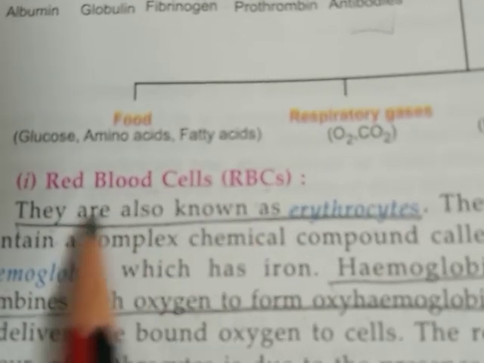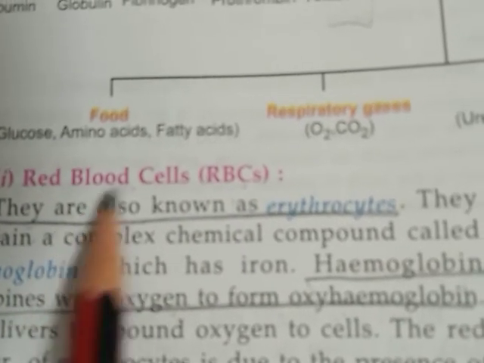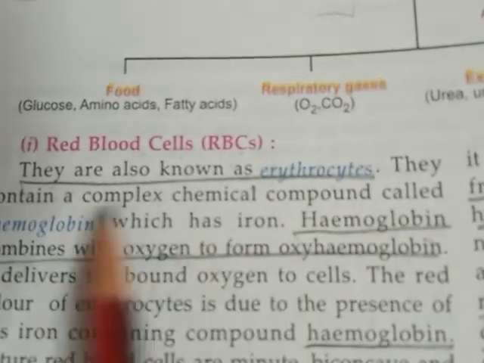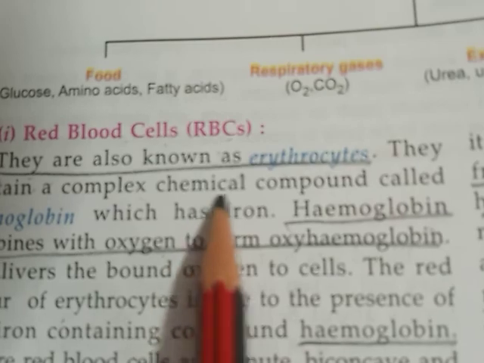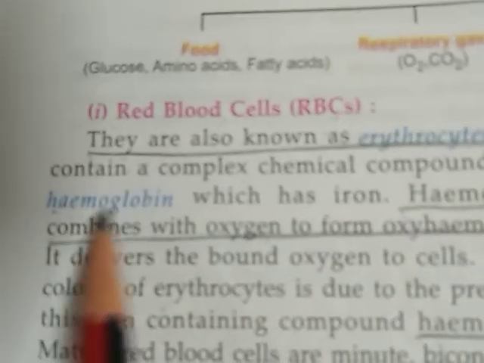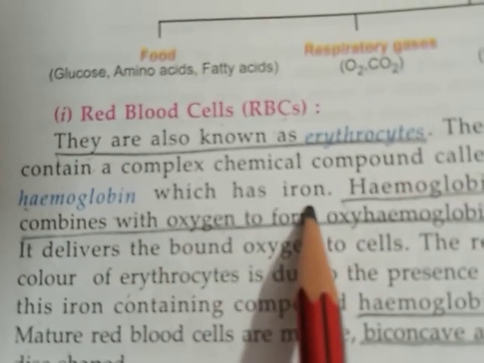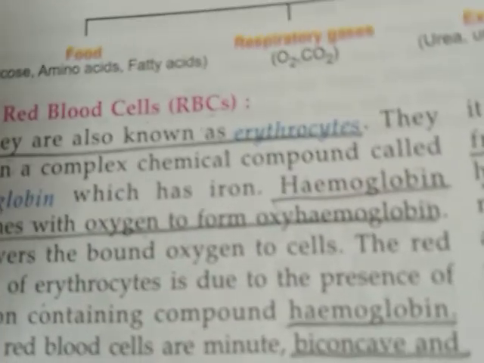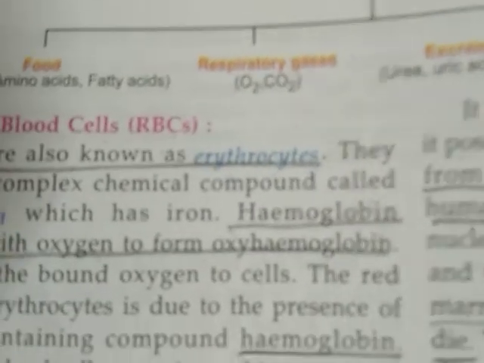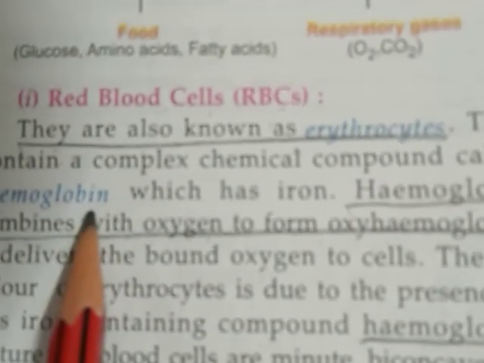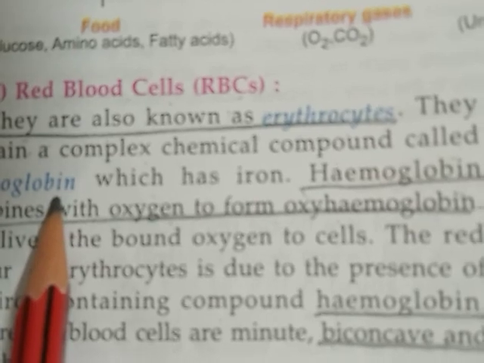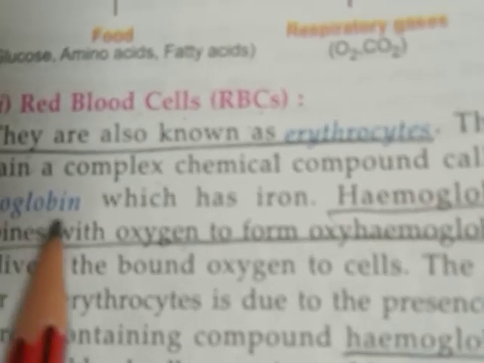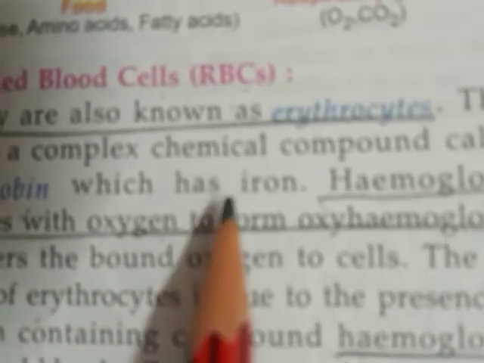Red blood cells, as I told you, the biological term for the red blood cells is erythrocytes. So underline this, the biological term. They contain a complex chemical compound called hemoglobin, which has iron. So hemoglobin is a chemical complex compound which is present in the red blood cells, and this hemoglobin has iron.